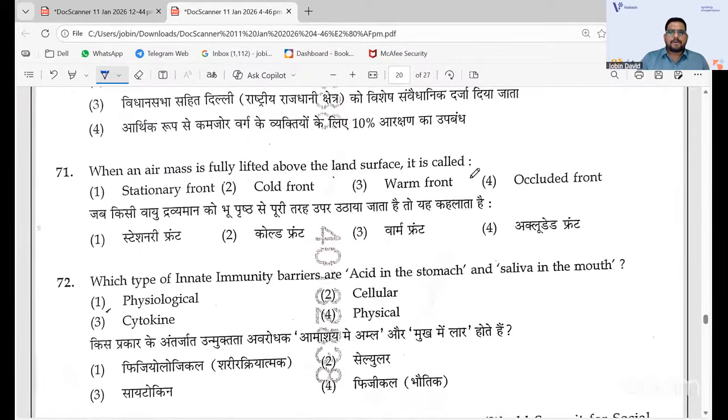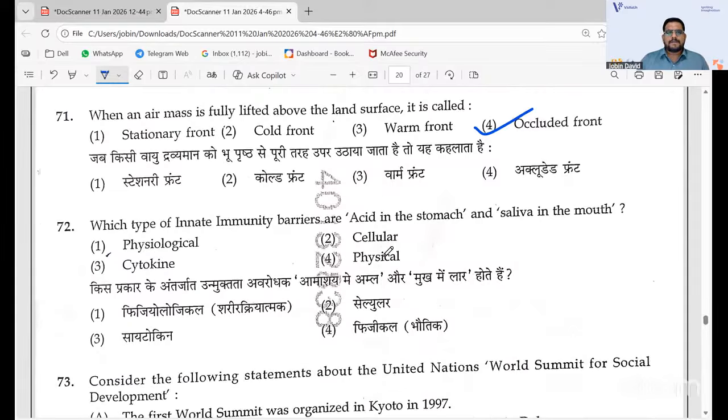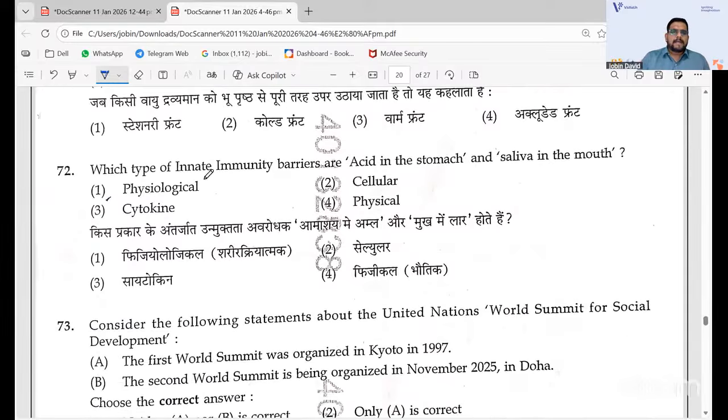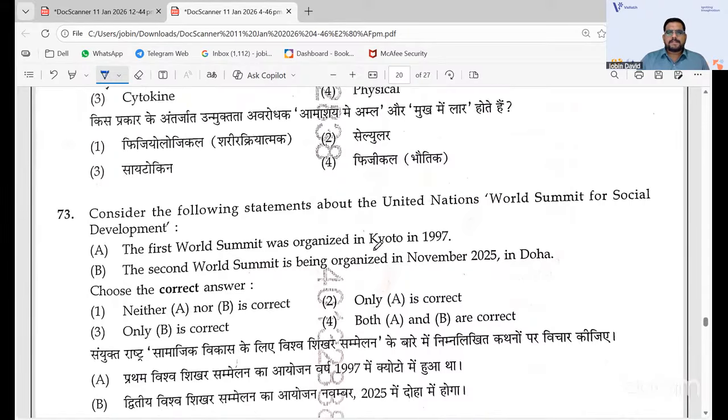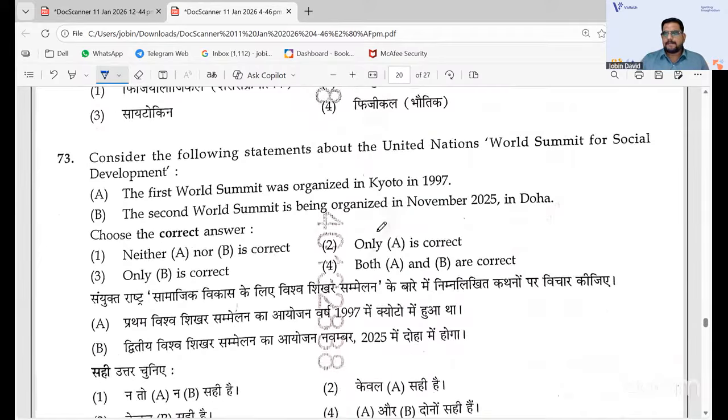71, it is occluded front. Land surface, it is occluded front. 72, you have 1 as the answer. Acid in the stomach and saliva are physiological immunity barriers, not cellular, cytokine, or physical. Consider the following statements of the United Nations World Summit for Social Development. 73, the answer is 3.